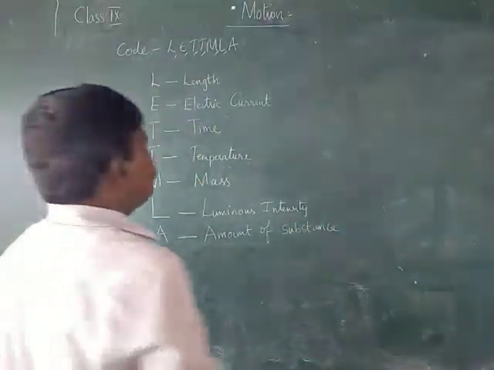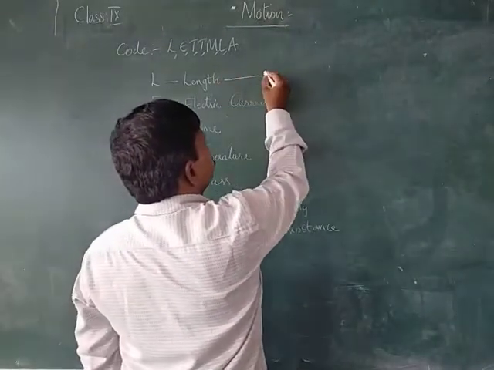Normally, we indicate them by using some symbols.